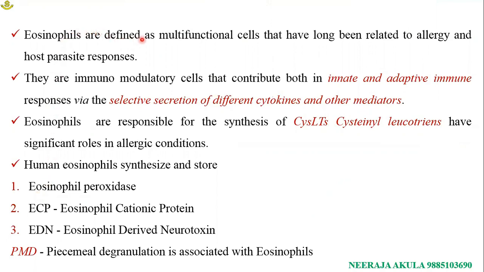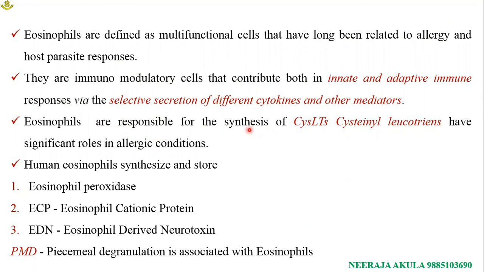Eosinophils are defined as multifunctional cells that have long been related to allergy and also host parasite responses. They are armed with an arsenal of enzymes. They are immunomodulatory cells that contribute both in innate and adaptive immune responses via selective secretion of different types of cytokines and other mediator substances.